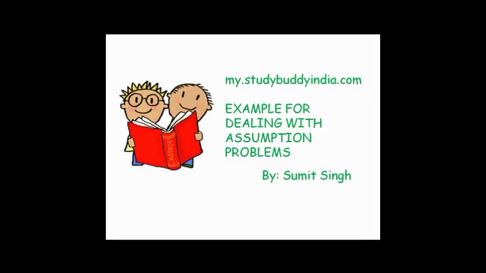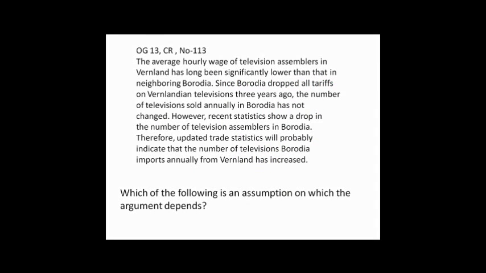GMAT. Our problem under consideration is problem number 113 in the critical reasoning part in OG13. First, we have the argument, which is followed by the question stem. So first, let's read the argument and try and understand it, and then we'll try to understand the question stem.